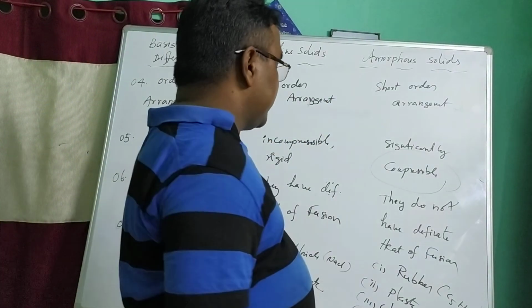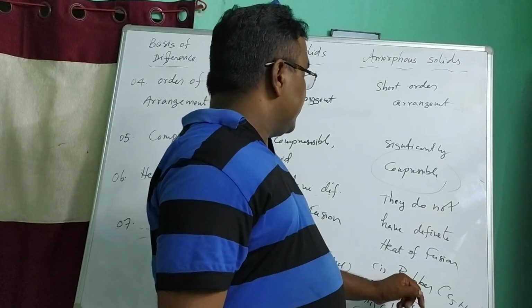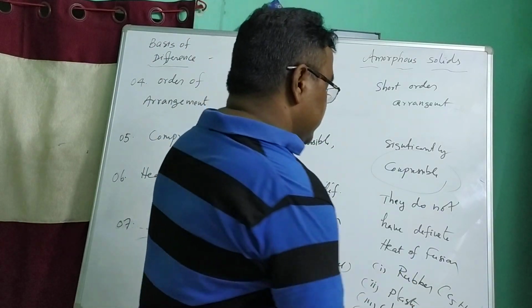Some examples for amorphous solids are rubber, plastic, glass, wood, etc.